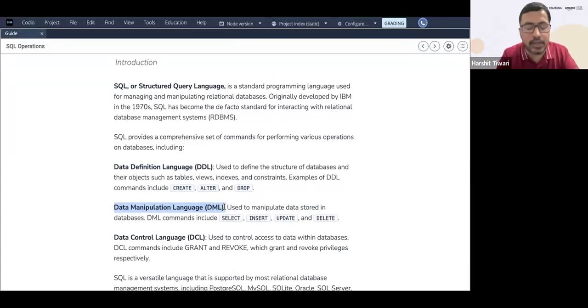This is DML. Once your table is created, now you can add records. You can manipulate the table. Manipulating means you can insert records into the table, you can update the records, you can retrieve the records. Select means you can retrieve the data, or you can delete some records. That is the data manipulation language.